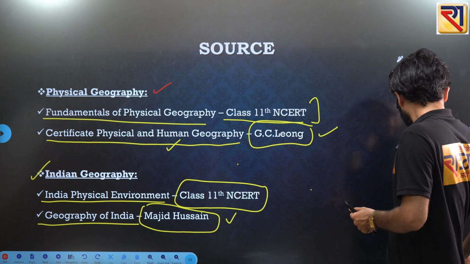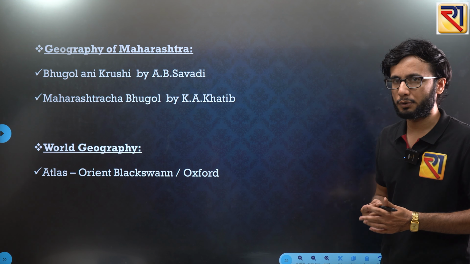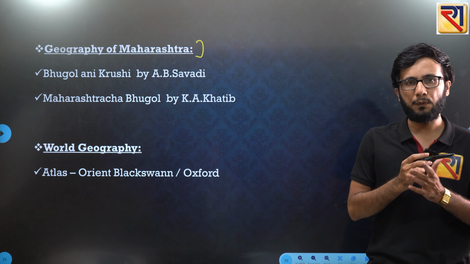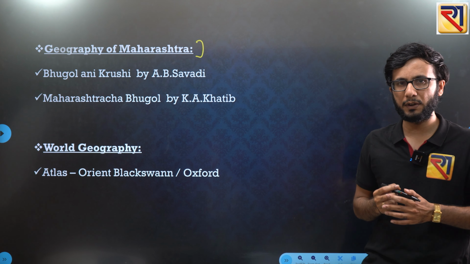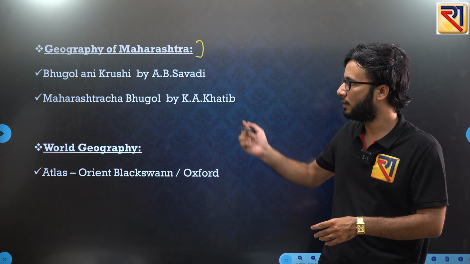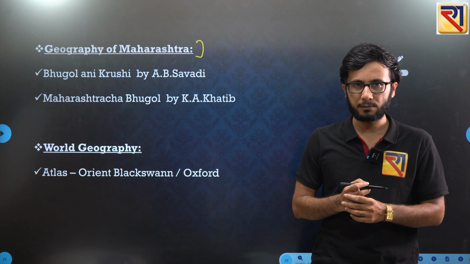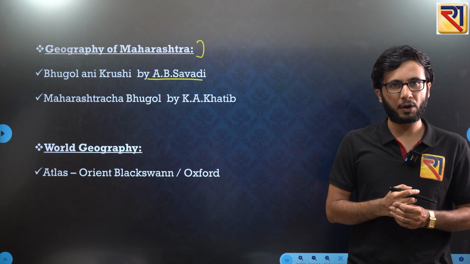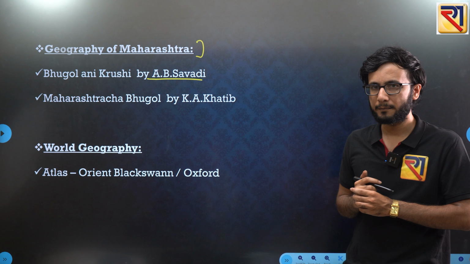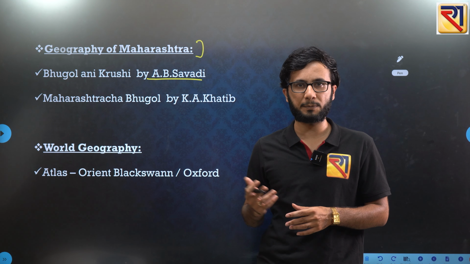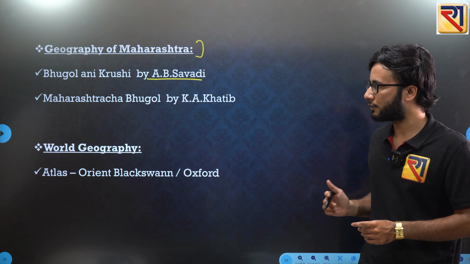Then let's see what are the other sources. Geography of Maharashtra. Now for Maharashtra geography, you will be referring to some sources that are in Marathi language also, like Bhole ani Krishi. This is a book by A.B. Saudi, and this will be again an important book, Bhole ani Krishi. Here you will again get some economic aspects as well as physical aspects of your geography of Maharashtra.